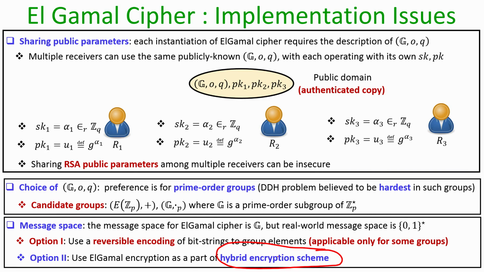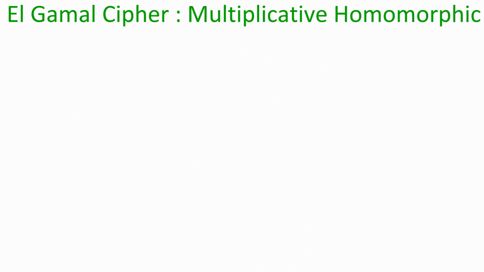And it will turn out that for most of the public key crypto systems that we are going to discuss, we will face this compatibility issue again and again, and a popular option to deal with this incompatibility issue is to go for option 2, namely use that public key encryption process as a part of a hybrid encryption process. So, we will touch upon these details in our subsequent discussions.